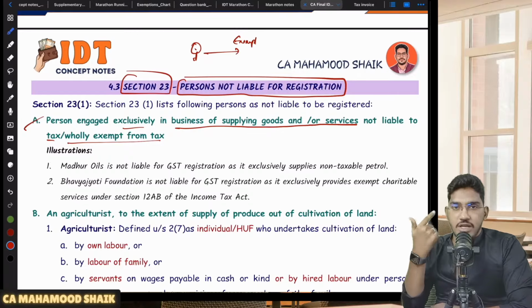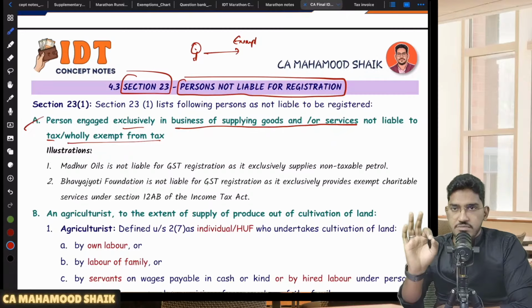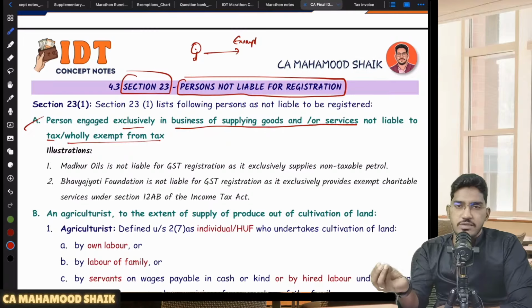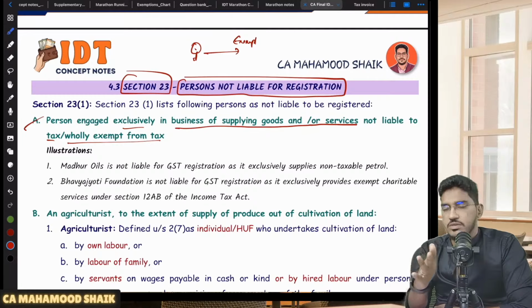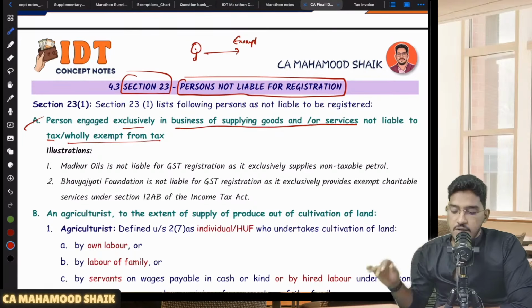Or let us say you are running a bar where you are selling only alcoholic liquor for human consumption. Your aggregate turnover has exceeded 5 crores. Still you are not liable to take registration. Why? Because wholly you are engaged in non-taxable supply. Similarly, if you are exclusively engaged in only nil rated supplies also, then you are not liable for taking registration, irrespective of whatever your turnover is. So that's what they say.